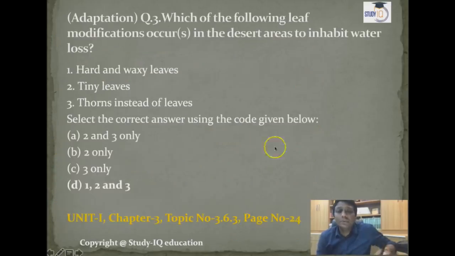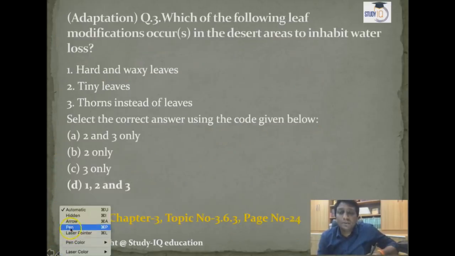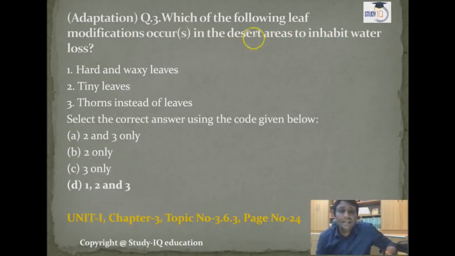The next one, guys, question number 3. Here UPSC asks a question on adaptation in desert areas, plants inhabiting water-scarce areas. Very simple, guys. That question even came in 2018, but if you read your question paper of 2014, UPSC asked the same question and now it is repeated. So again it repeated in the UPSC paper of 2018. So don't think that the same question never comes if you do not follow the question papers. It is an example: the same question came with the same words even. You go and check, guys.